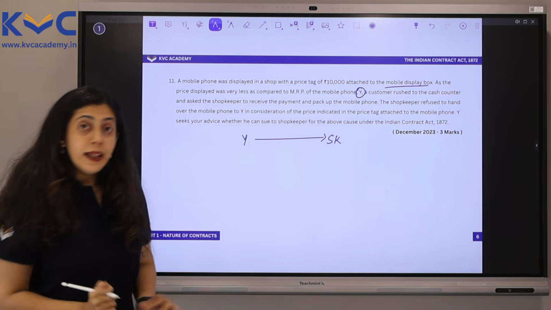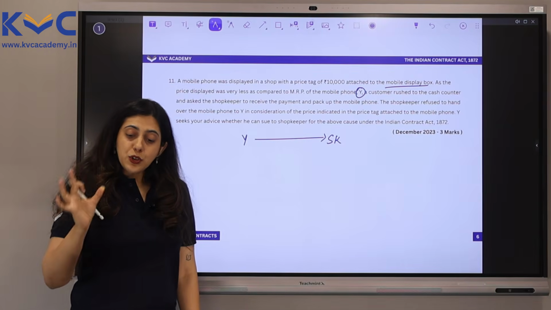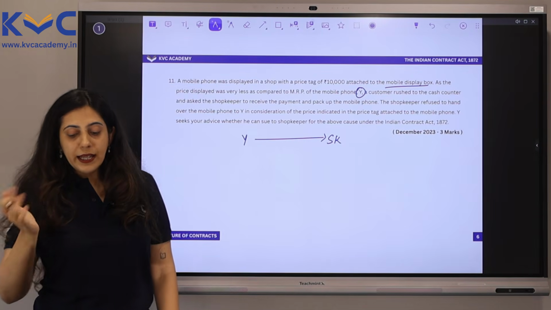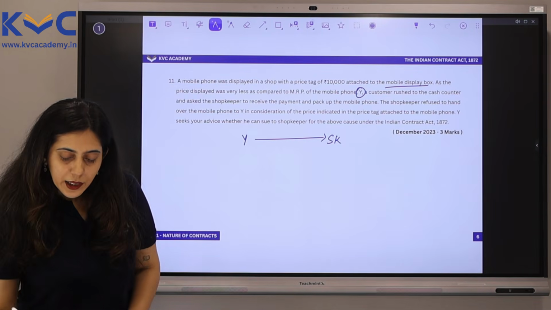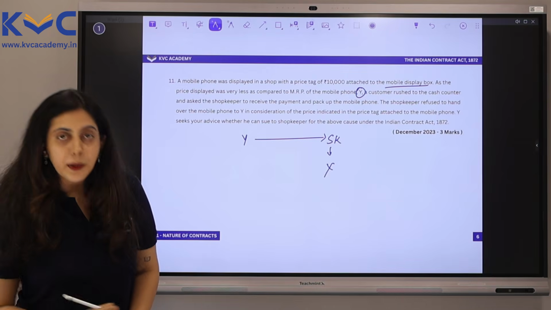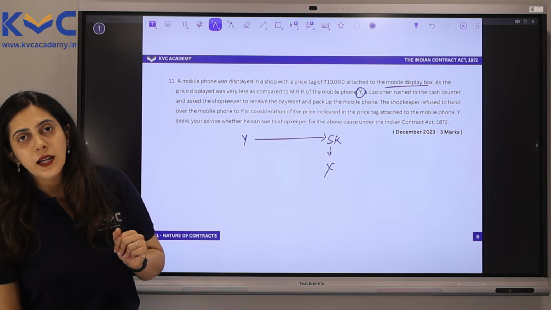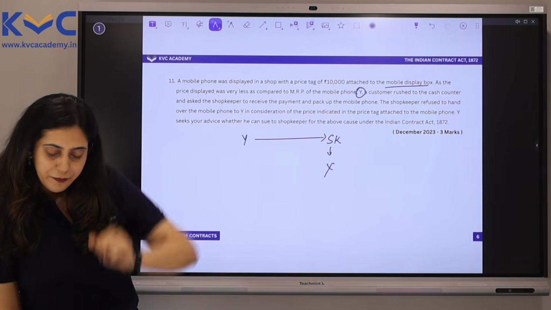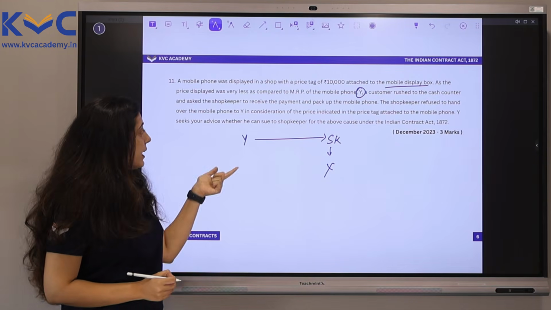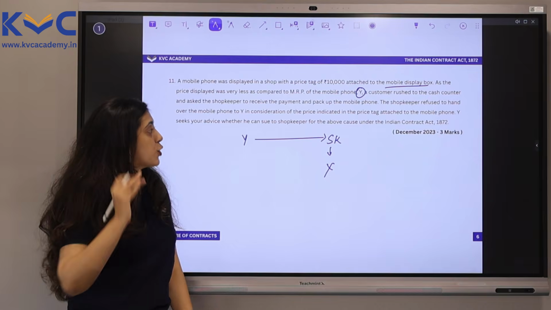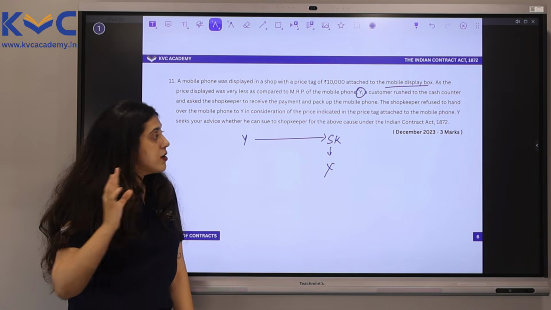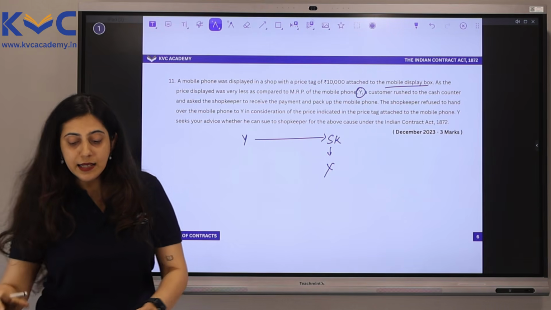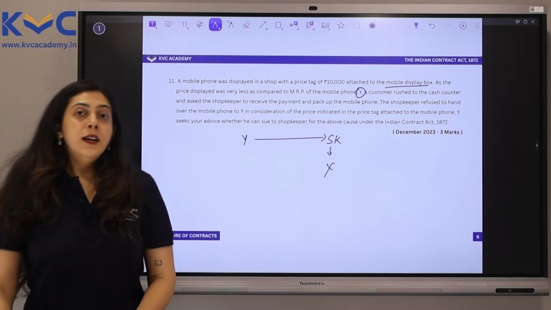Little did he know that the shopkeeper refused to hand over the mobile phone to Y in consideration of the price indicated in the price tag. So the shopkeeper is like, nah, why? I am not selling this phone to you. Do not ask me why. Y seeks your advice whether he can sue the shopkeeper for the above cause under the Indian Contract Act 1872.